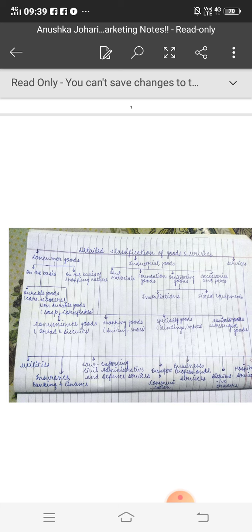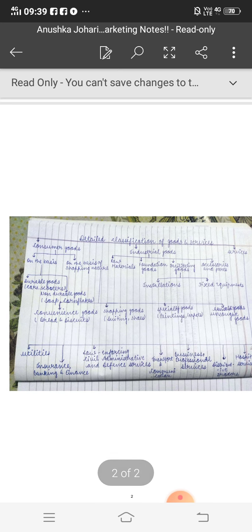Shopping goods are those goods for which we need to have full time of shopping. We do comparisons, we do quality checkup. Also we check price and brand. Example, suiting, shoes, watches also.